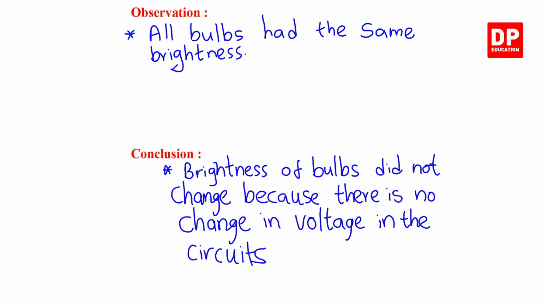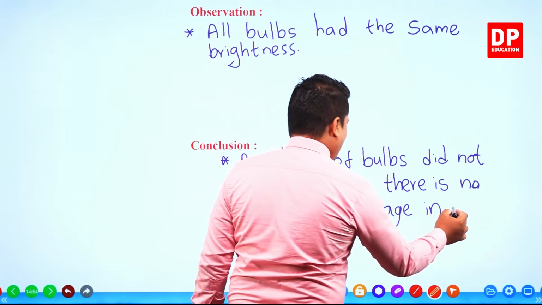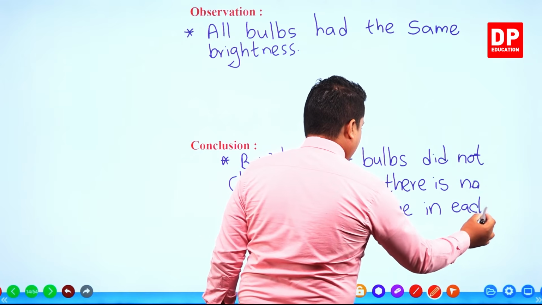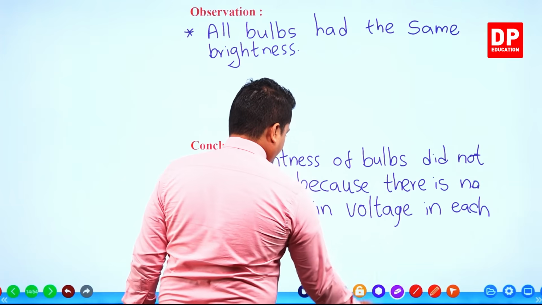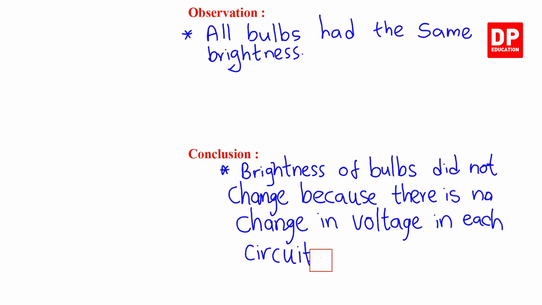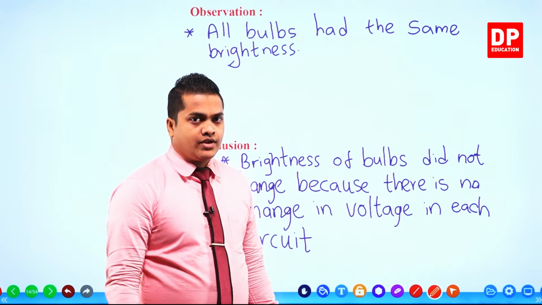So let me rephrase this. Because there is no change in voltage in each circuit. So in each circuit, there is no change in voltage. All the voltages are the same. That's why, my dear children, they are providing the same amount of brightness.